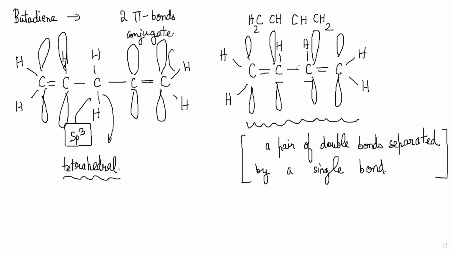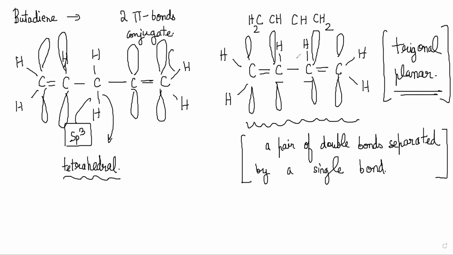Because it is sp2, right? An sp2 structure is trigonal planar, right? So this molecule is planar. As long as you have a planar system, then conjugation will be possible because now the p orbitals will have effective overlap, right? Here, because of the central sp3 carbon, it will be all weird in space, right? Then overlap will not be effective. So no conjugation will happen here. Are you guys understanding?